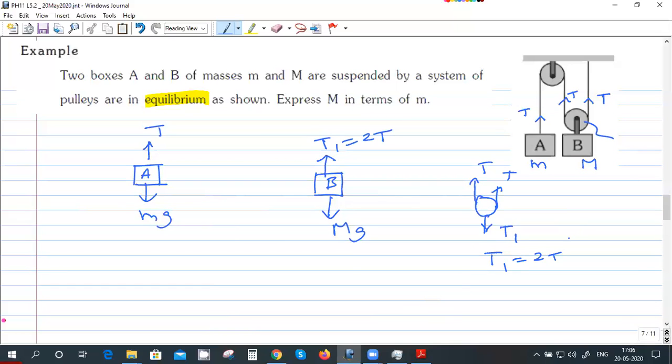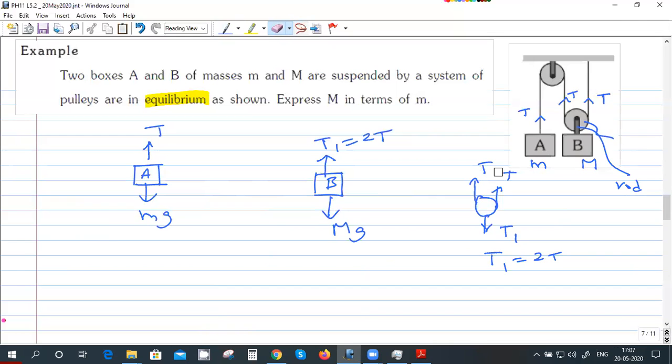Bhavya, even a rod can transmit tension. String can transmit tension. Rod can transmit both tension and compression. This connection is like a rod. So that rod can transmit tension. So this is the tension in that rod, T1. It is tension, right? See, a rod you can either pull or push. But while pulling, the rod will not extend much. Even the same thing is true for string. But while pushing, the string will slack, but the rod will not slack.